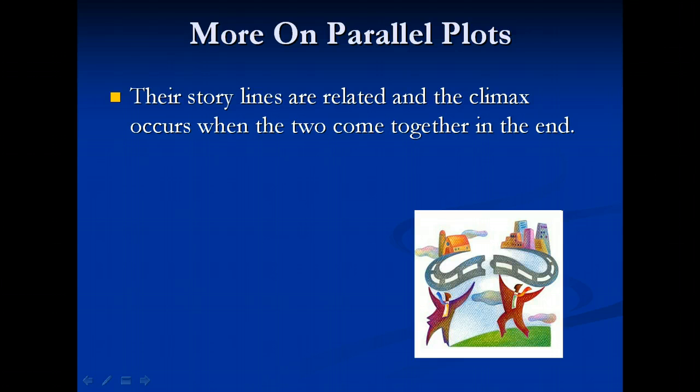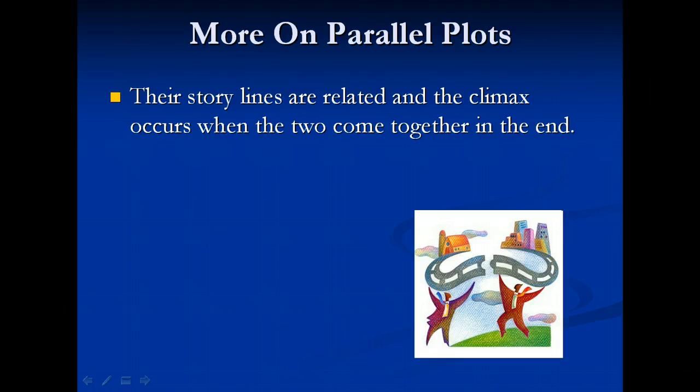In the parallel plot, the characters may start out together and separate to their own paths, or they may not get together until the end. But their storylines are related, and the climax occurs when the two come together in the end. Parallel plots may have more than two main characters.